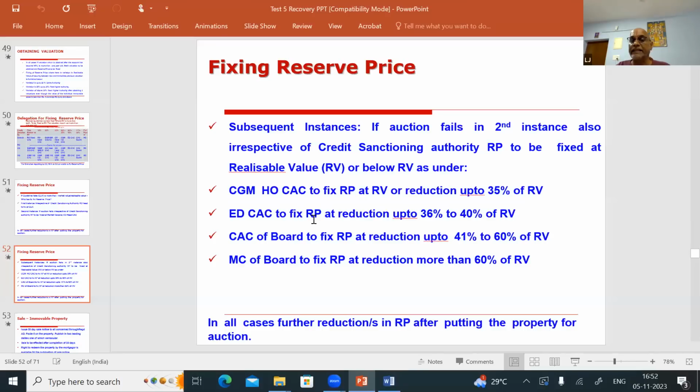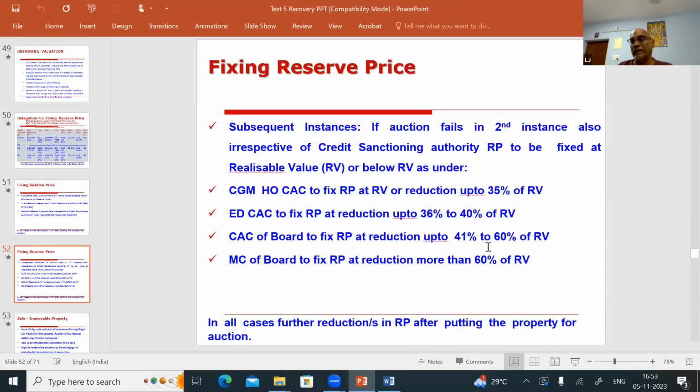So it will go to EDCAC, up to 36% or 40% of the realizable value. That is, 40% means up to 60 lakhs, EDCAC can fix for a property with a realizable value of 100 lakhs. If the EDCAC sale is not through, then the CAC of the board, 41% to 60%. Irrespective of the amount, the MC of the board will reduce more than 60% of the realizable value.